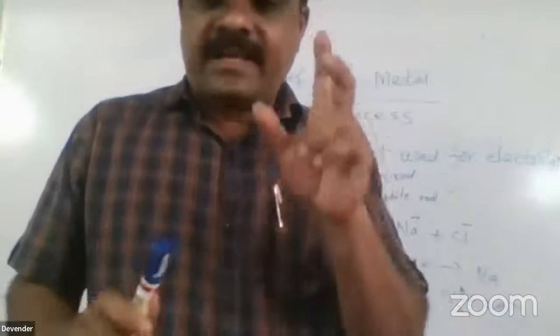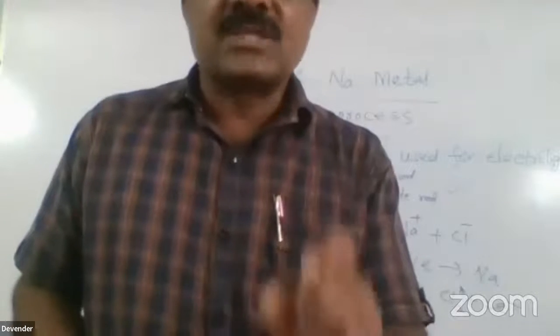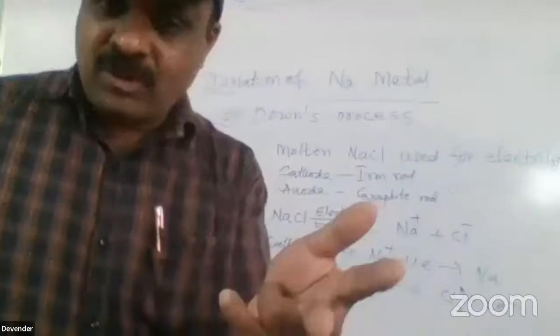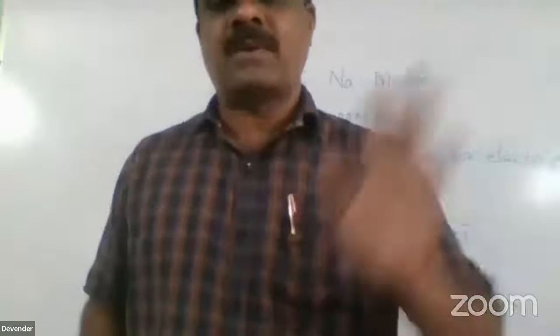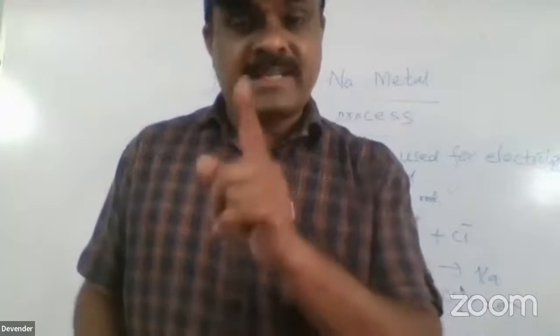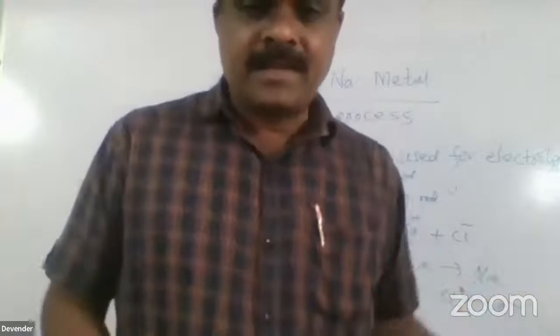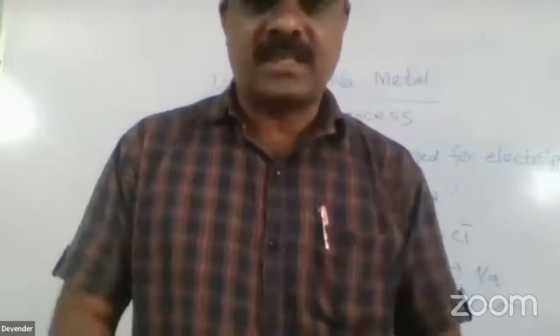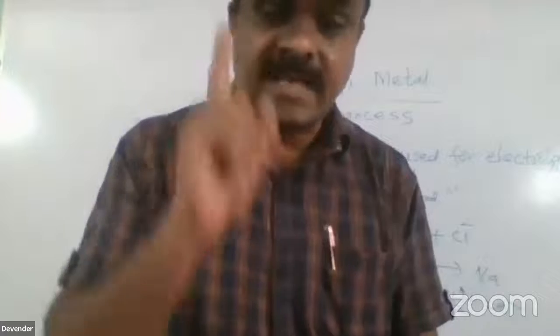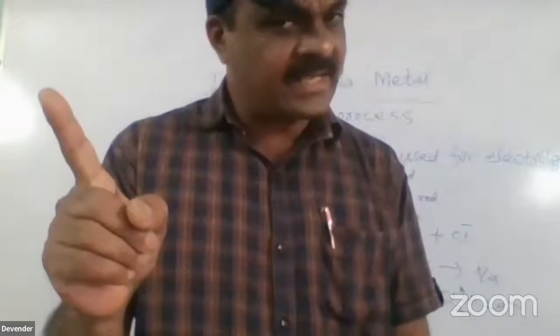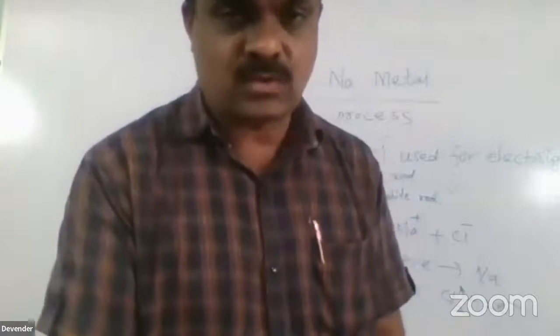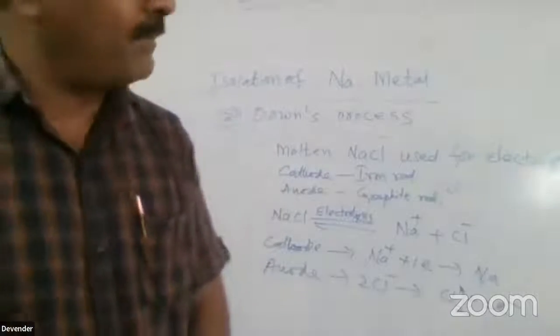That means on the iron rod. This is the only difference between the Castner and Downs processes. In the Castner process, the raw material is caustic soda. In the Downs process, the raw material is sodium chloride, common salt. Both are in the molten state only. At the cathode, in both cases, sodium is deposited. At the anode, in the Castner process, oxygen is liberated; in the Downs process, chlorine is liberated. These are two important essay type questions. Either they will ask the Castner or the Downs process. Okay friends, this is the extraction of sodium metal.